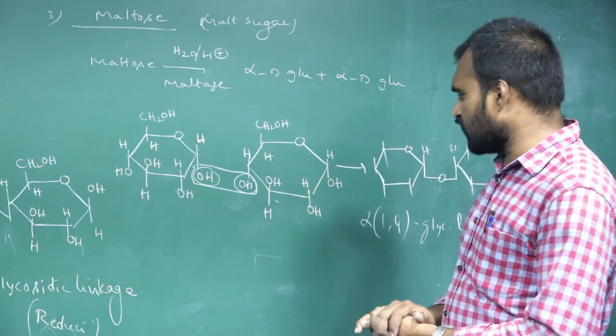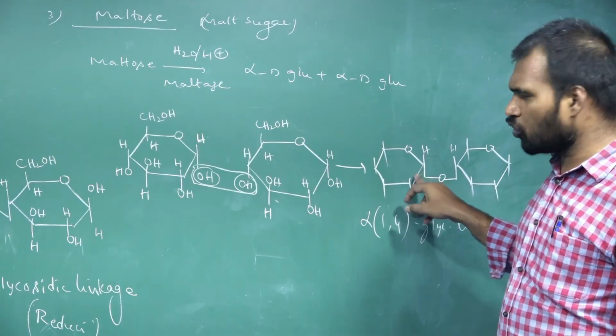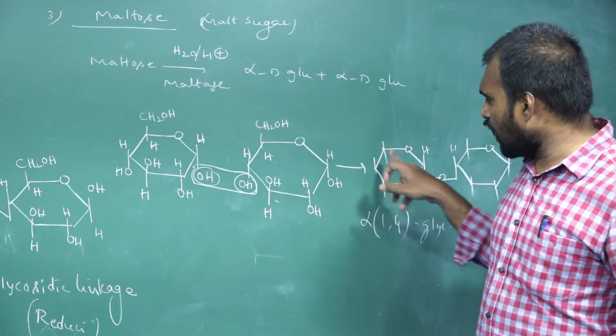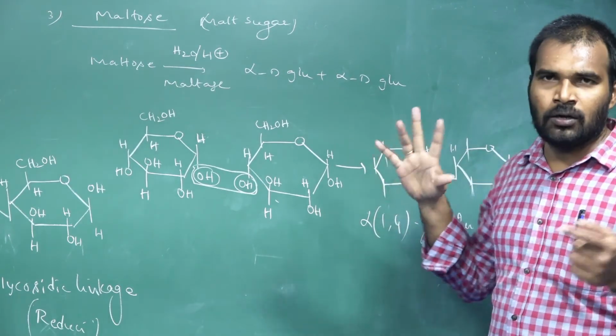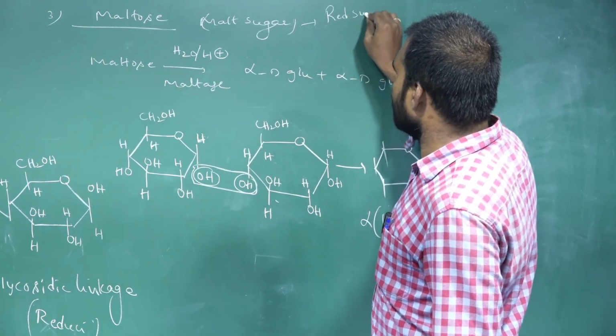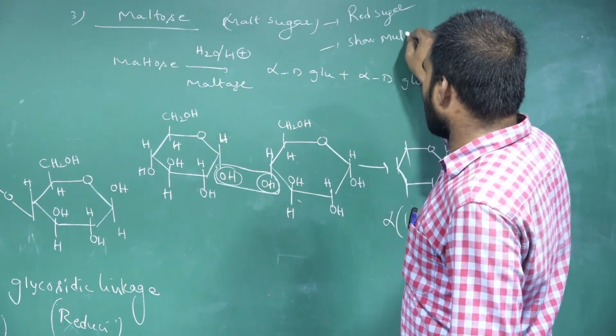So in this structure, if you see the first monomeric unit, this functional group is involved in bonding, but the second one is free. That is why this is a non-reducing part and this is a reducing part. So overall, the maltose is what? Is a reducing sugar and can show mutarotation.